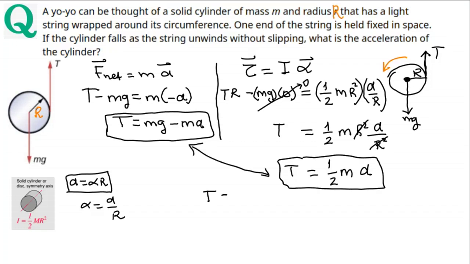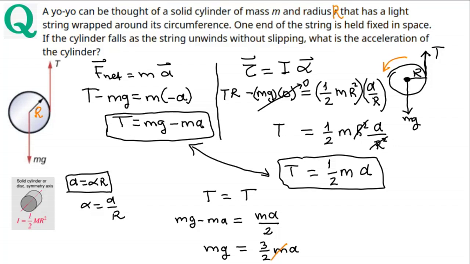Say T equals T. First one is mg minus ma. Second one is ma over 2. Question is acceleration of the cylinder. So it is 3/2 ma equals mg.